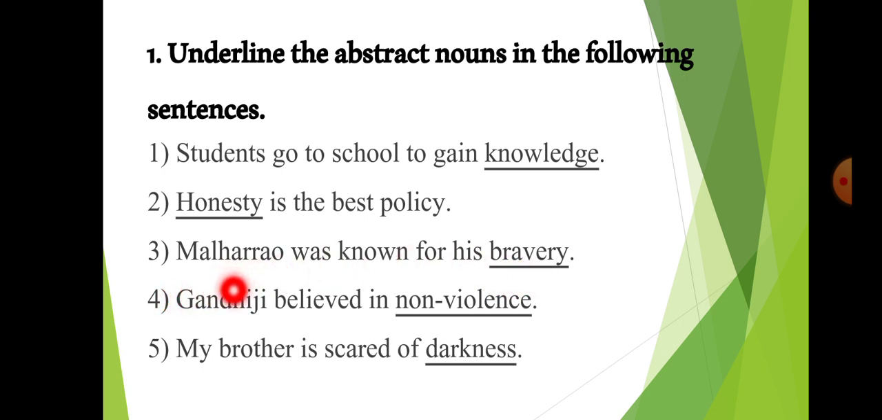Fourth sentence is Gandhiji believed in non-violence. Now non-violence means without hurting anybody. So Gandhiji never used to hurt anybody. He used to carry out his protests without hurting the people. So this non-violence cannot be seen. It is a quality. That is why it is an abstract noun. Then fifth sentence is my brother is scared of darkness. The state of being in darkness. That is why it is an abstract noun.